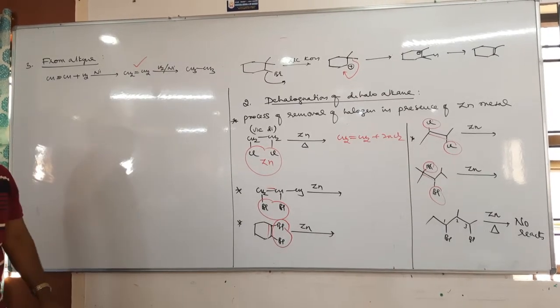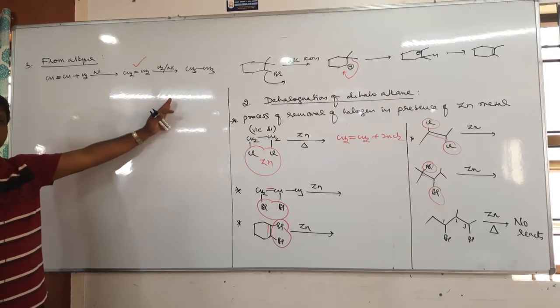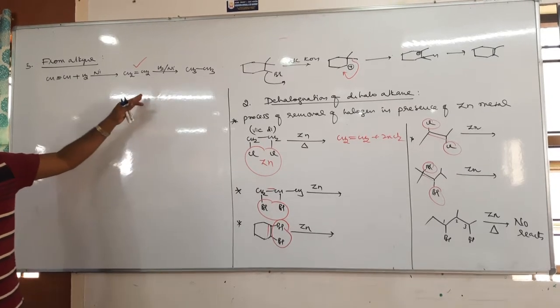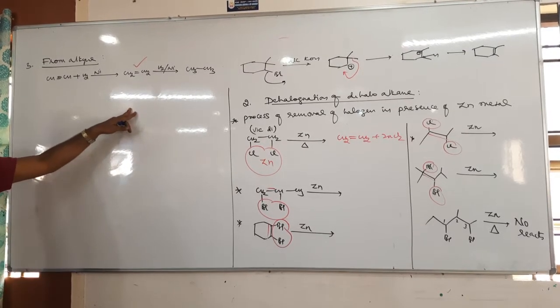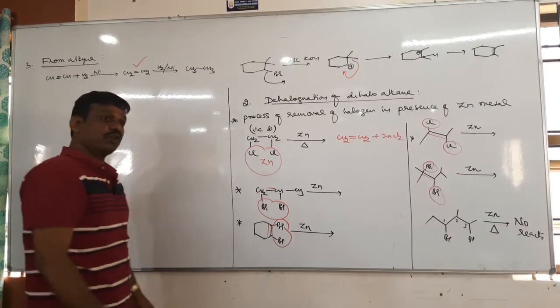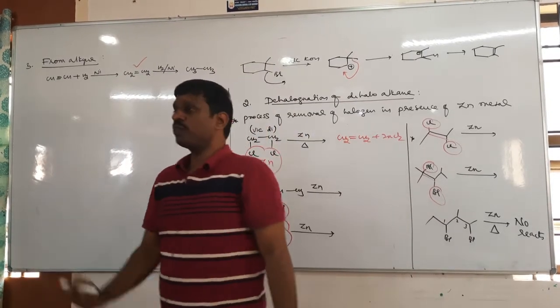How? It means we need to stop the reaction here. How do you stop? By keeping your hand. Not possible, no? So therefore this reaction is not used to prepare alkene. You cannot stop the reaction.